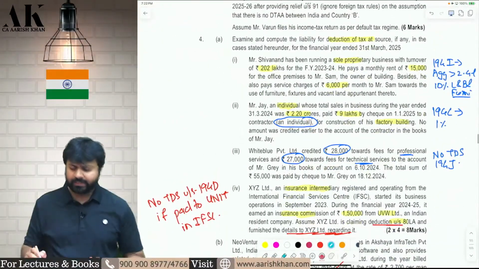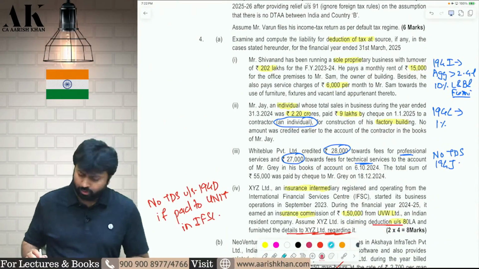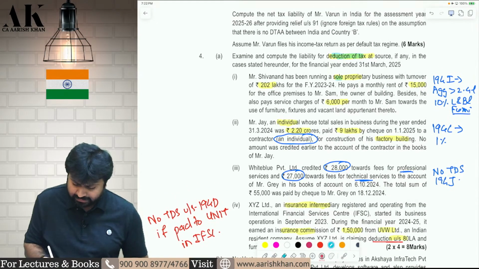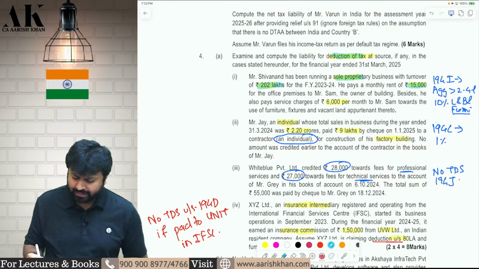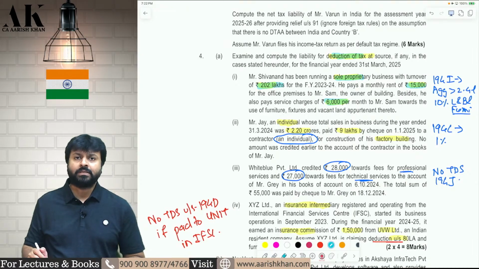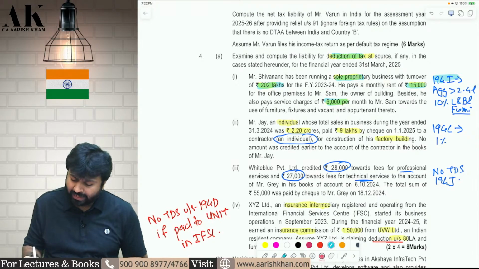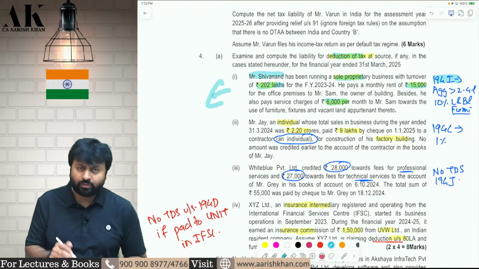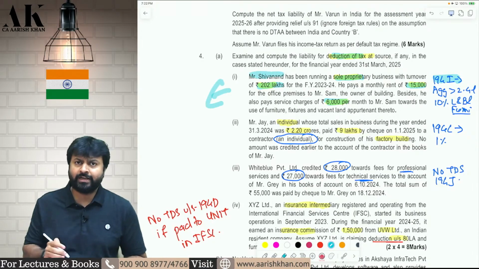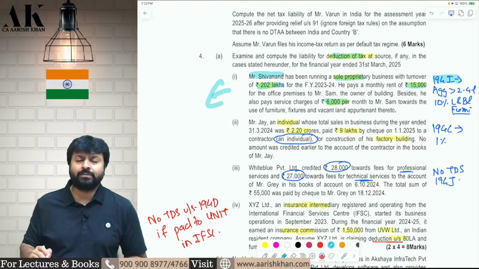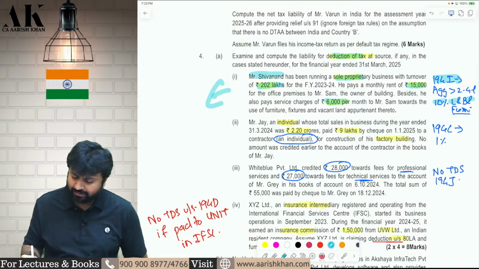Next question is a TDS question. There are some questions which are good over here and some questions which are new over here. There is a sole proprietor whose last year turnover is 202 lakhs. Now he is paying a rent of 15,000 rupees for building and 6,000 rupees for furniture. So the aggregate rent is crossing 2,40,000. See, in 194I, if the individual's last year turnover is more than 1 crore rupees, it is liable to deduct TDS. And if the aggregate payment in the entire year crosses 2,40,000, you are supposed to deduct TDS at the rate of 10% on land, building and furniture.